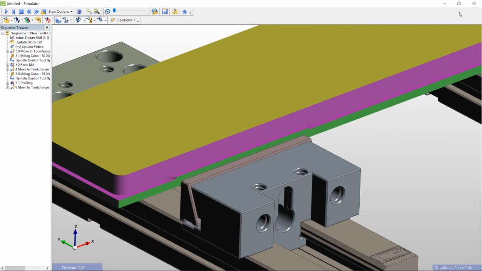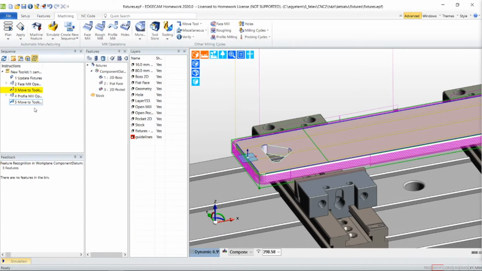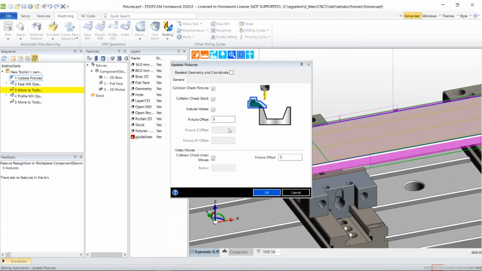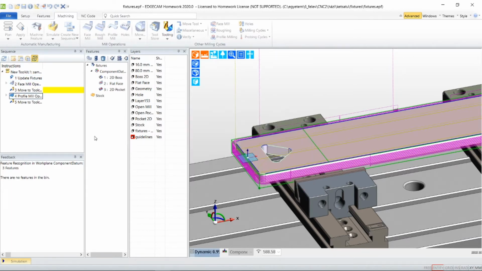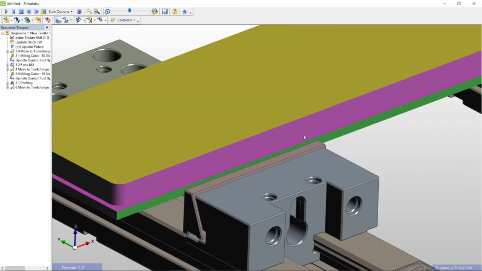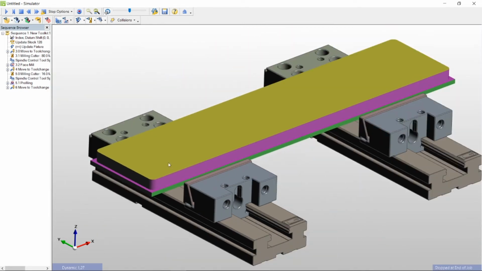So for fixing this, I'm going to edit this update fixture operation, and the fixture offset should be a little bit less, like 1 millimeter. And after the cycle regeneration, we can look at the simulation, and in the end of it, you can see there are no collisions and the whole part is machined.